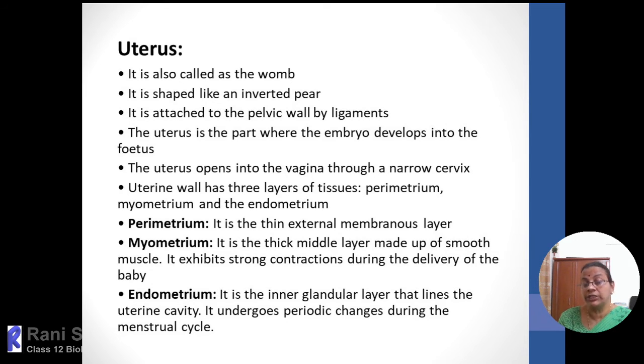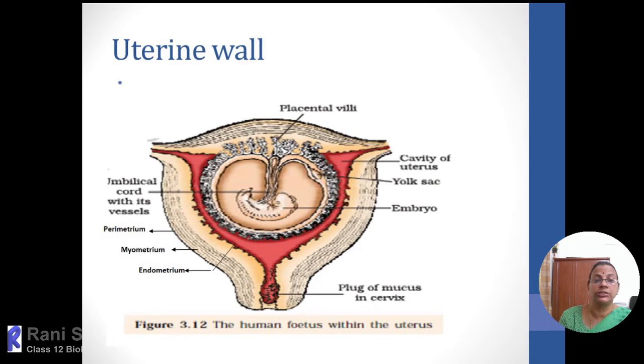So the layers of the oviduct as well as the uterus, when we are saying, here the figure is given, and it is lined by 3 layers. The outermost layer is called the perimetrium. Then the middle layer is called the myometrium. So perimetrium is connective tissue only. The myometrium consists of a very thick set of strong smooth muscles. It is involuntary in action and it is rhythmic in action.